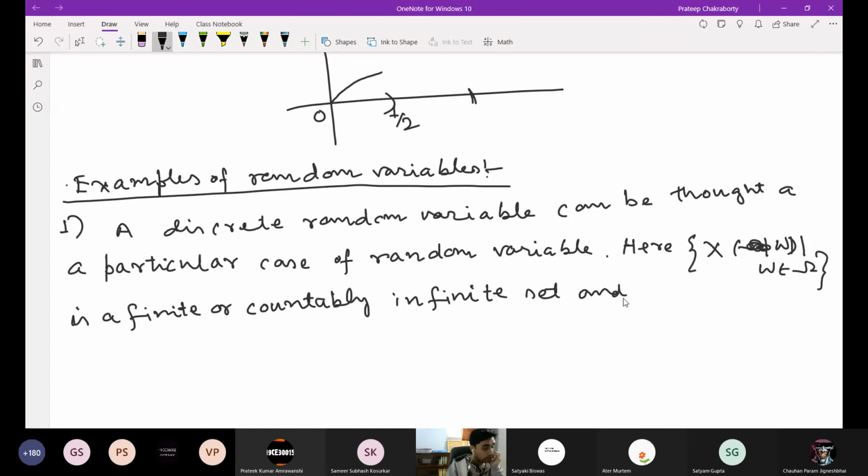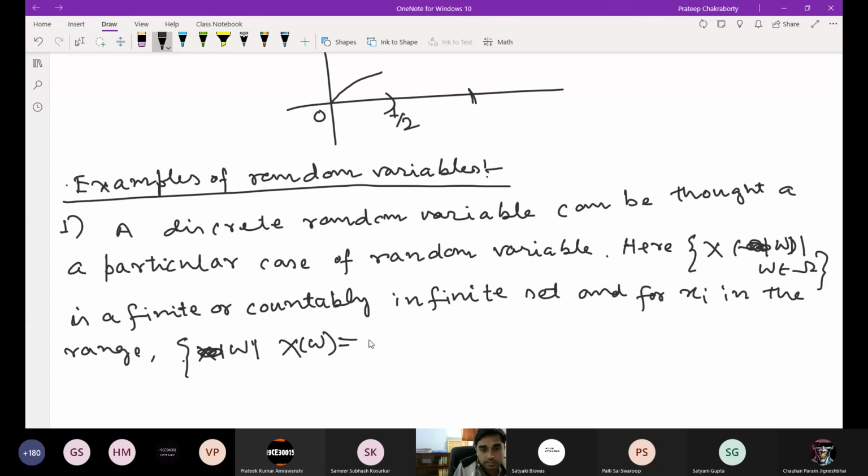And for each x_i in the range, this is an event.